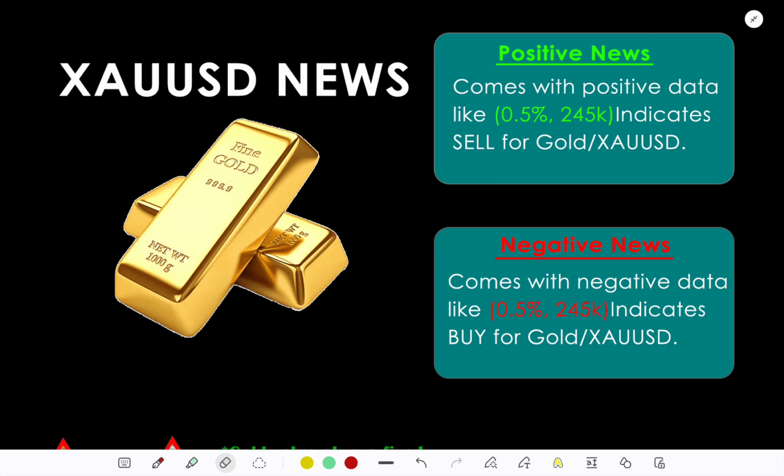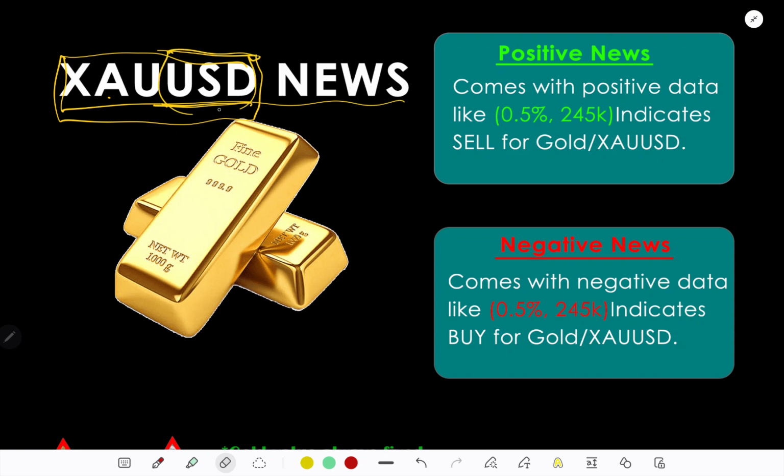that means fundamental movement or fundamental analysis. As you know, gold is always connected with USD, that's why we have to analyze USD before we start analyzing the gold news market. So that's why I write here XAUUSD news. That means we have to focus particularly on USD news.